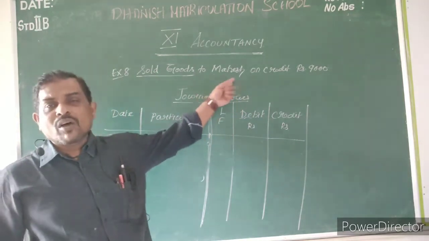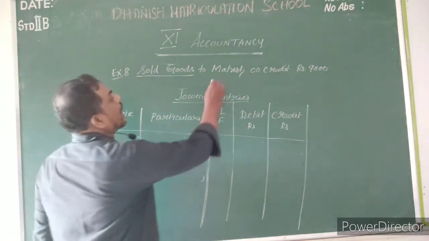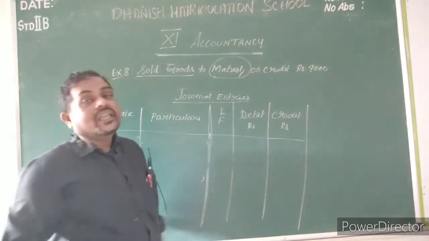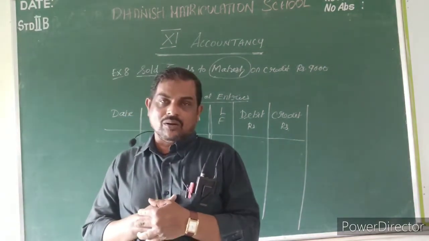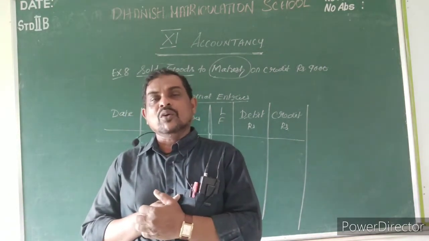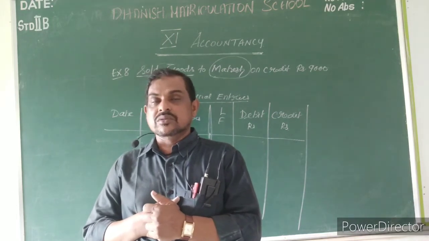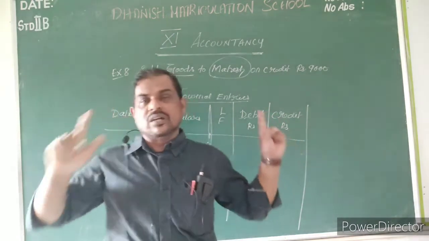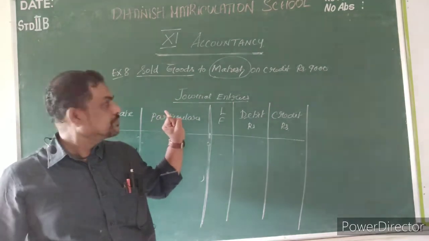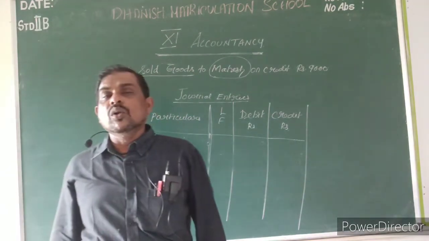Okay. Now, one more account is there. What is that? Mahesh. Here, Mahesh is a personal account. Okay. Now we have to tell the rules. Which one is coming debit? Which one is coming credit? Now you tell me the nominal account rule.